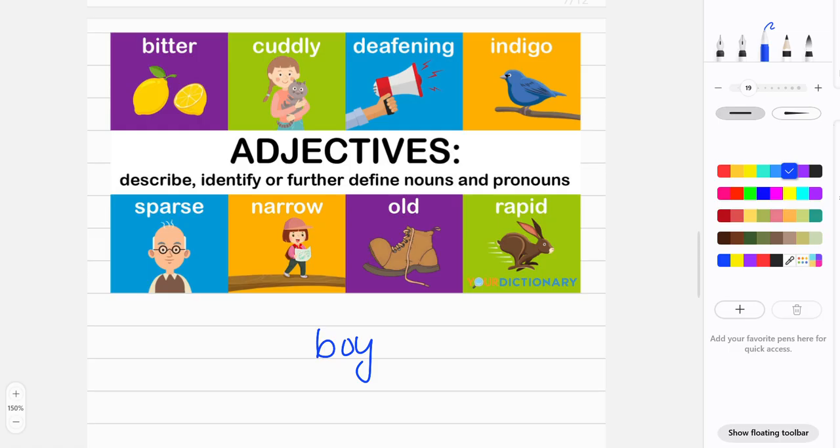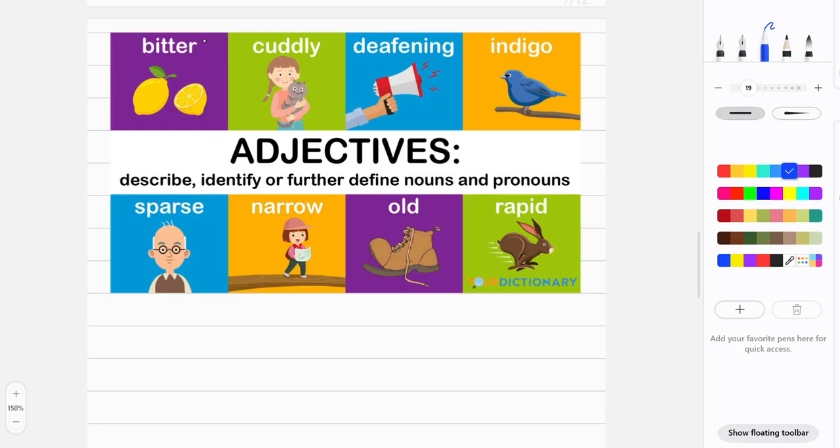A boy is a noun. If I am describing the boy, I will have to use an adjective. What kind of boy is he? I could describe him like a tall boy, or I could say a muscular boy. Just like that, whenever we have to describe anyone or anything, we have to use a describing word, and we call that describing word an adjective.